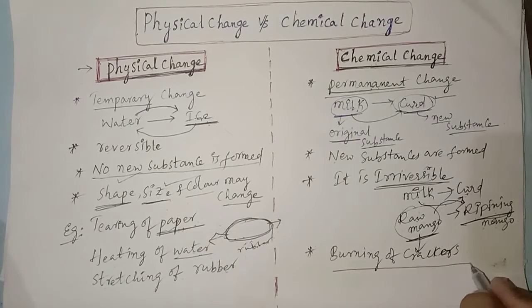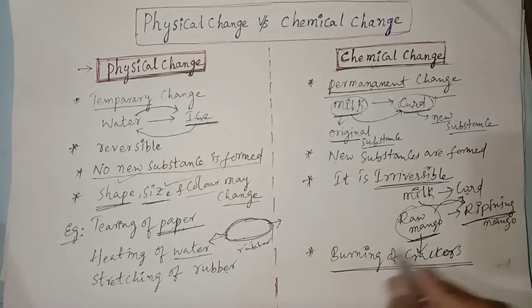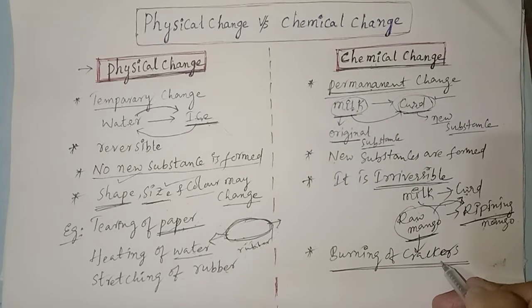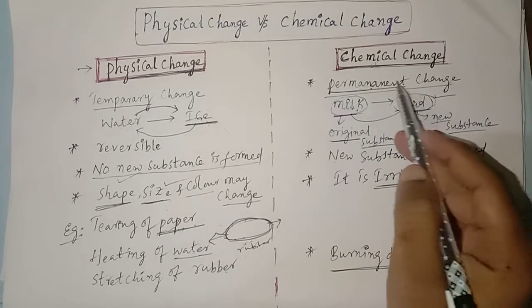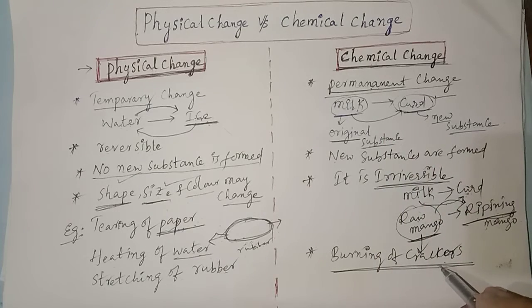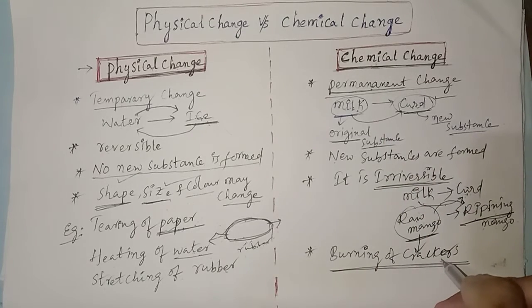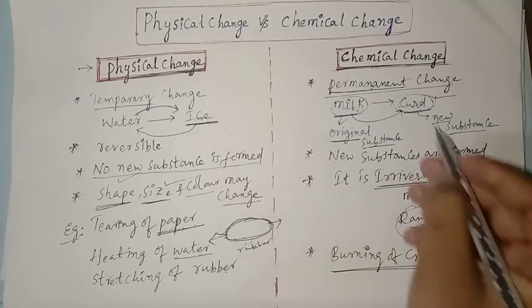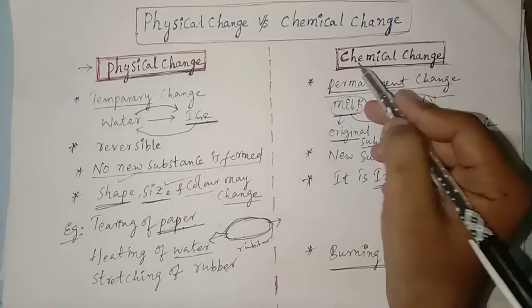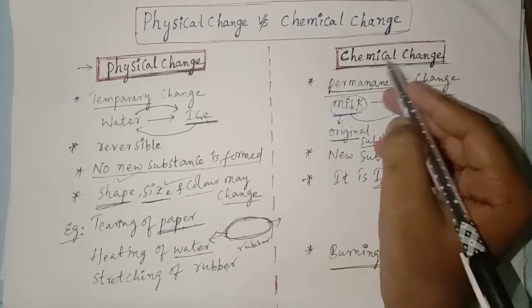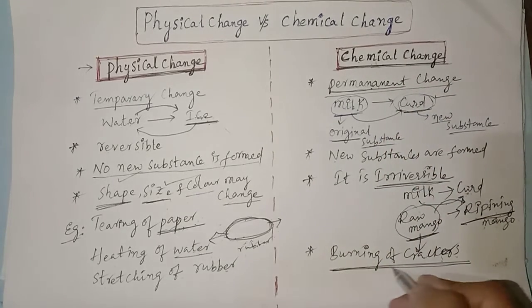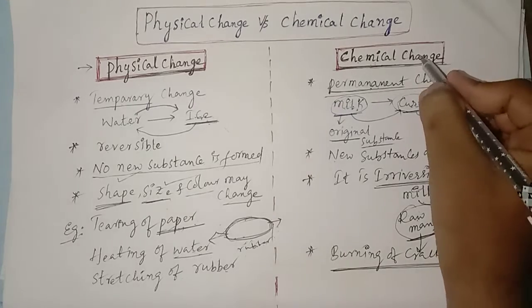So when we burn the crackers, which change takes place? Chemical change takes place. This is the example for chemical change.